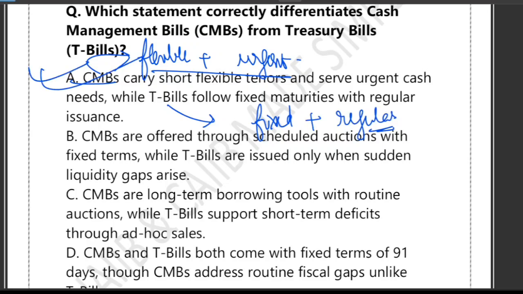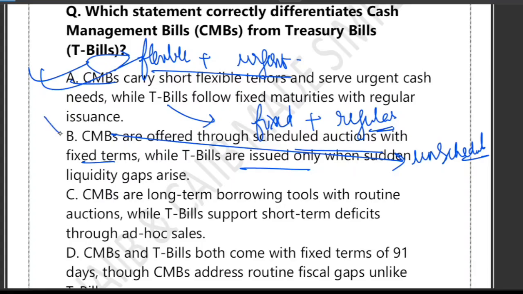What about option B? Option B says CMB are offered through a scheduled auction with fixed term, while T-bill are issued only when a sudden liquidity gap arises. It says CMB are issued on a schedule. No, I again tell you that CMB are not on a schedule. So this is wrong.